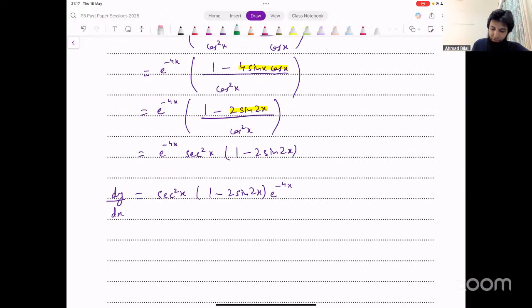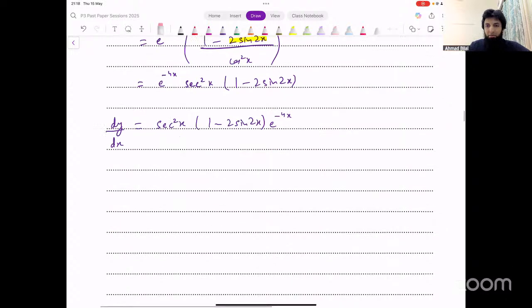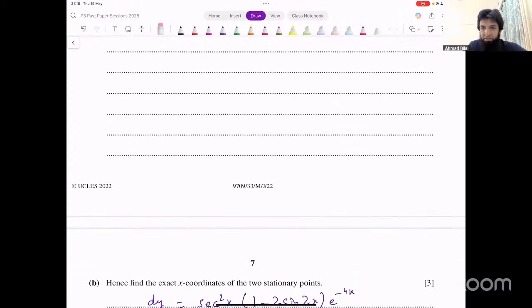Okay, so this was 1 over cos square, right? So this was 1 over cos square. When you bring that to the numerator, it becomes secant square. So cos was in the denominator. When you bring cos to the numerator, that will become secant. It doesn't matter if you write that outside or inside. It's just multiplying, right? So that becomes secant. It's just because cos and secant, they're reciprocal of each other.